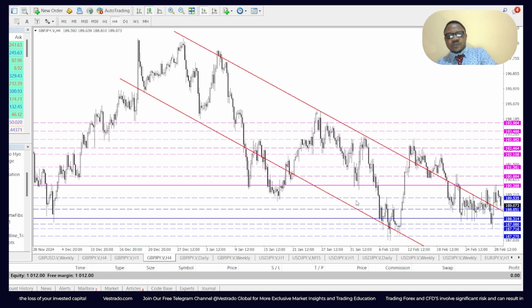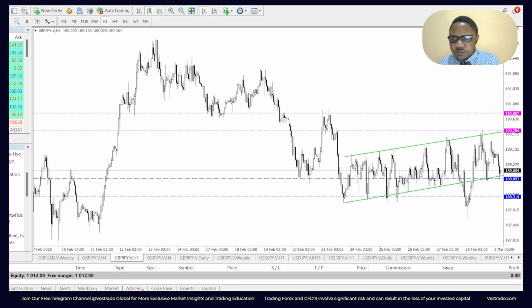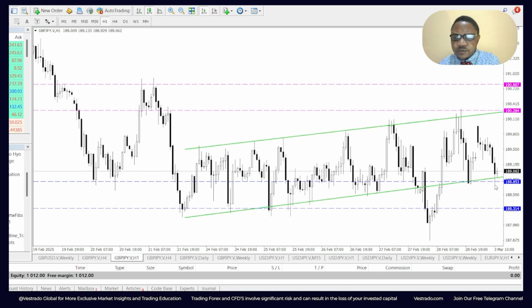Good. We see price also moving along a descending channel, just like the USD JPY. Right now, it's at the resistance border of that channel, and it's moving within a range. What range? Look, it's moving in an ascending channel right here, within a range. So a key break of the support border of the ascending channel at price level 188.85 could see price touch 188.31. If it breaks above the resistance border at price level 190.28, it could see price touch 190.80.